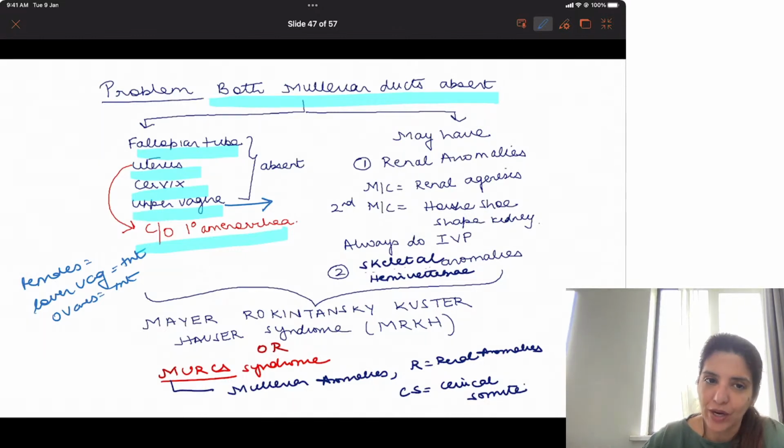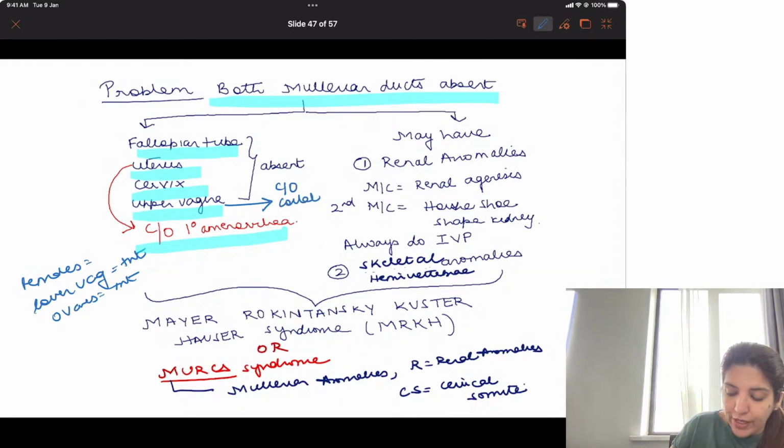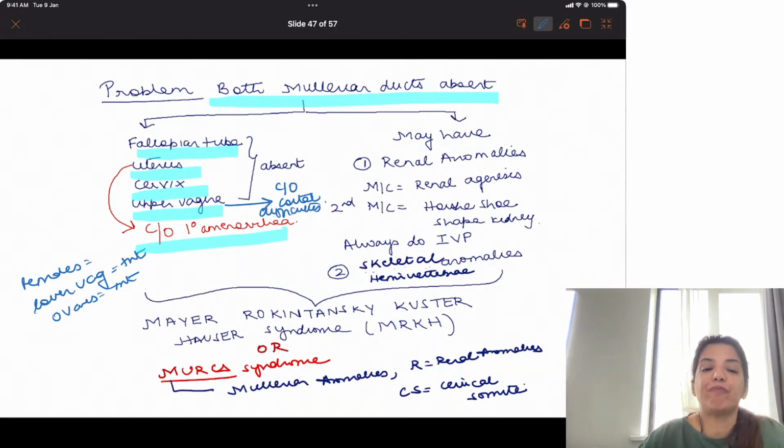upper vagina. Right? Now, upper vagina is absent, lower vagina is present, so obviously the length of vagina decreases and these females can also complain of coital difficulties. So they will have primary amenorrhea and once they get married, they will have coital difficulties because their vagina is small in size. Upper vagina is absent.